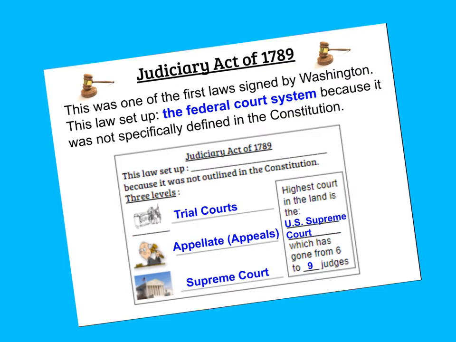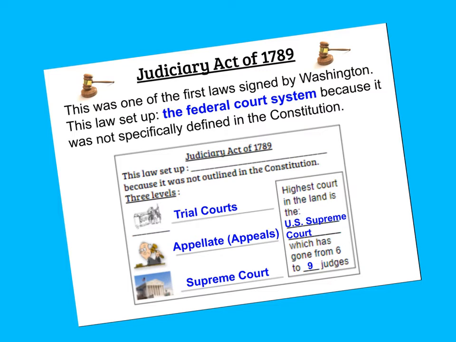So I'm just going to go real quick through a reteach of George Washington's domestic policies, starting with the Judiciary Act of 1789. The main thing that this act did was to set up a federal court system. That should be pretty easy to remember because you see the word judiciary and you're thinking court systems already.